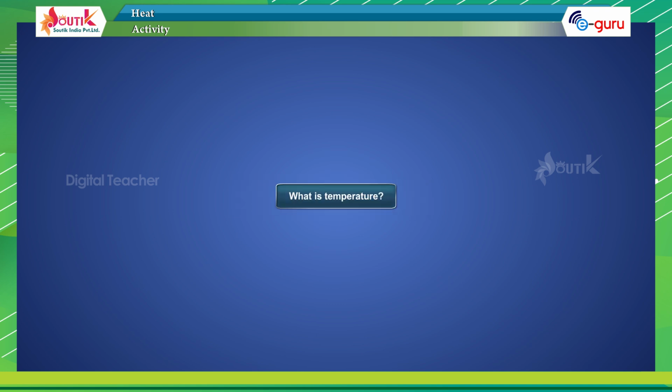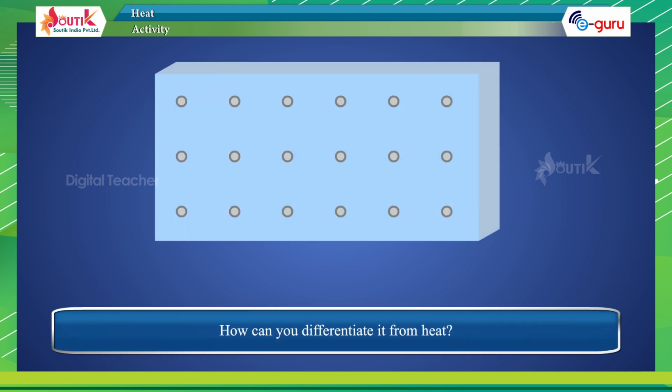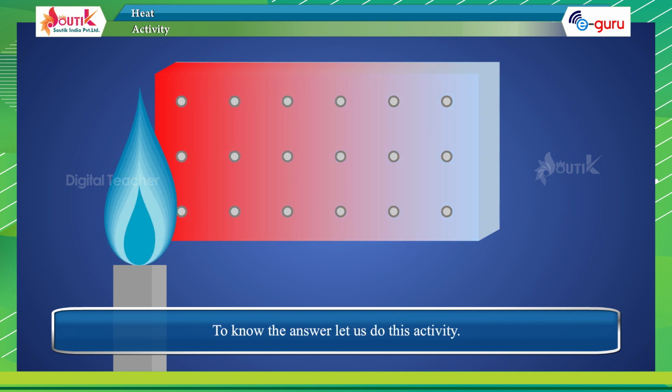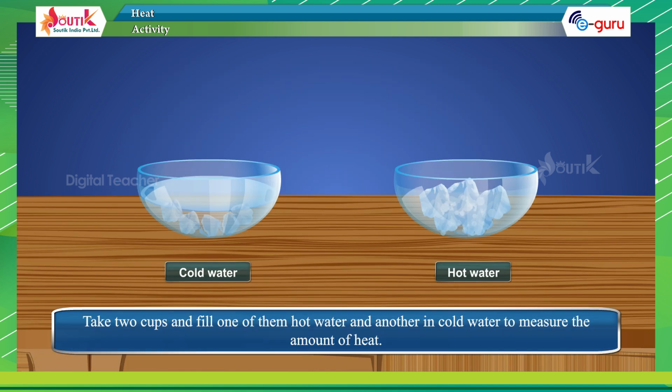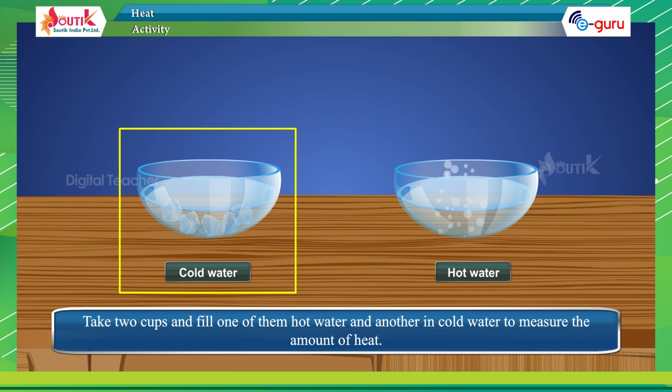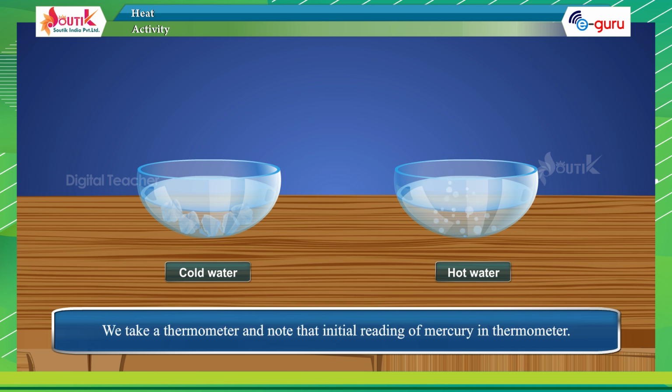What is temperature? How can you differentiate it from heat? To know the answer, let us do this activity. Take 2 cups and fill one of them with hot water and the other with cold water. To measure the amount of heat, we take a thermometer and note the initial reading of mercury in the thermometer.